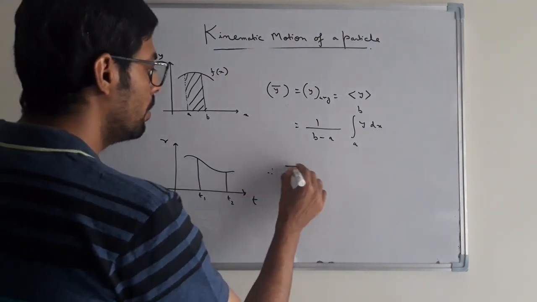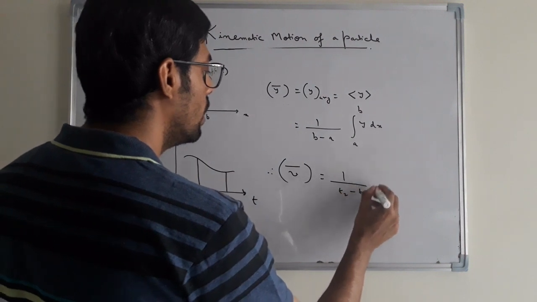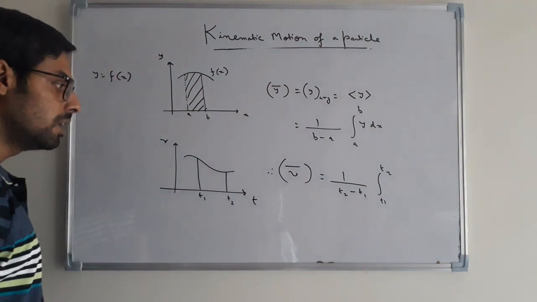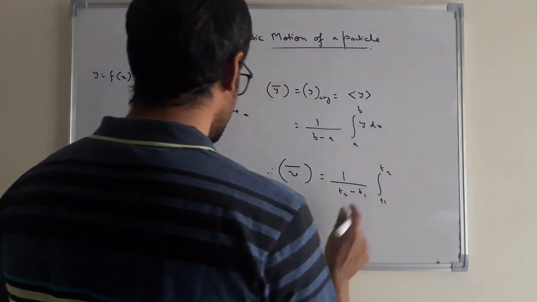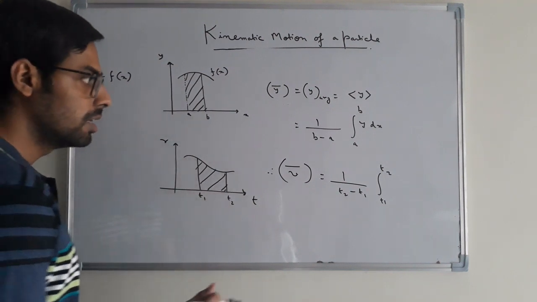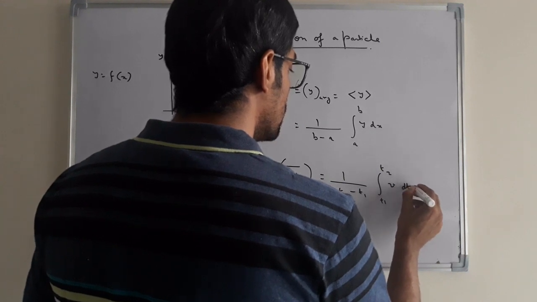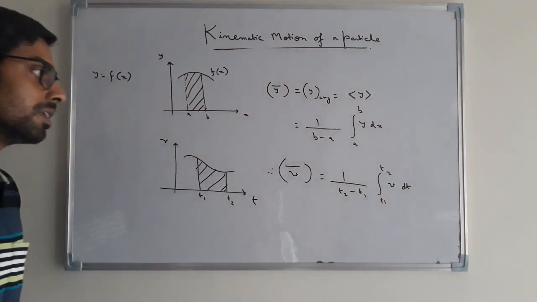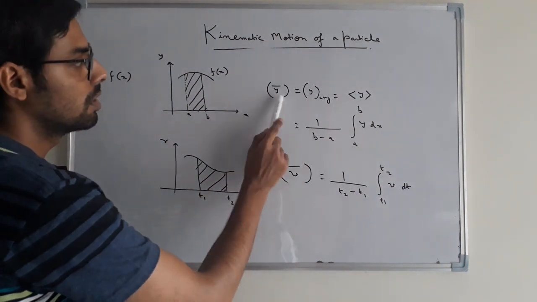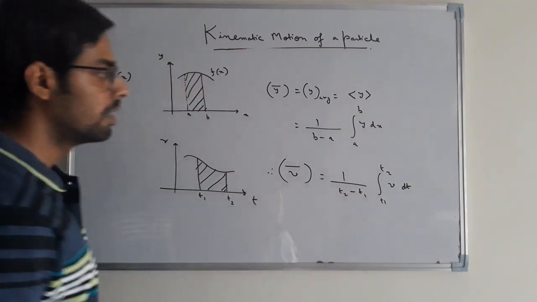V average, or V bar, equal to 1 by T2 minus T1 integration T1 to T2 V dt. This integral indicates the area under the curve. By using this curve, we find out the average velocity of the moving particle.